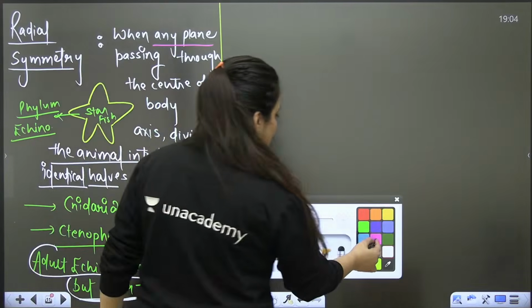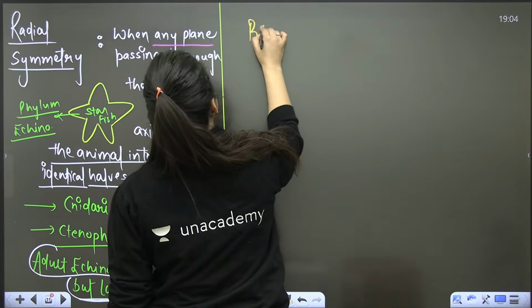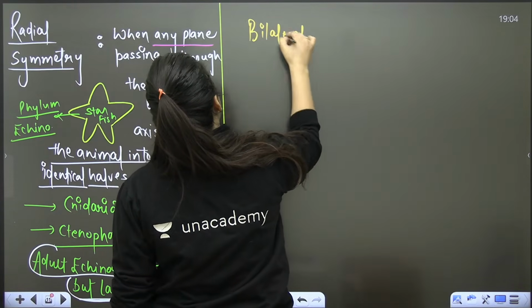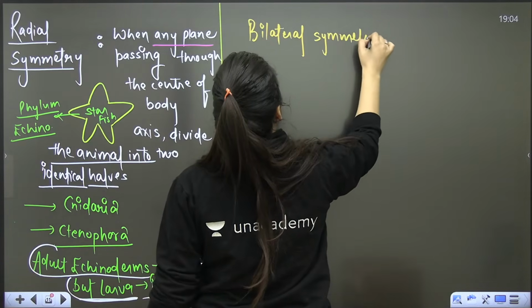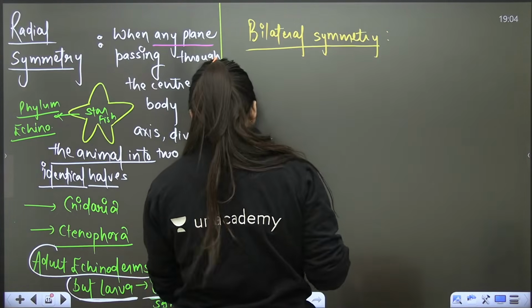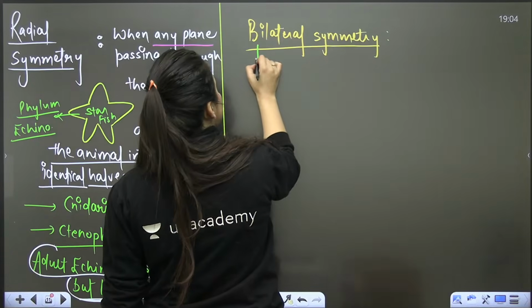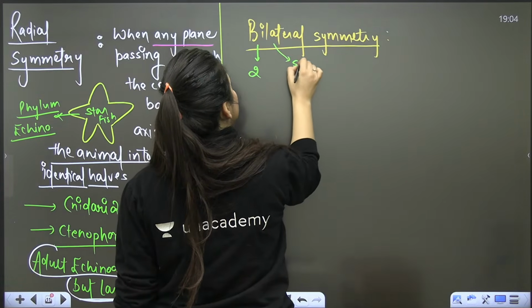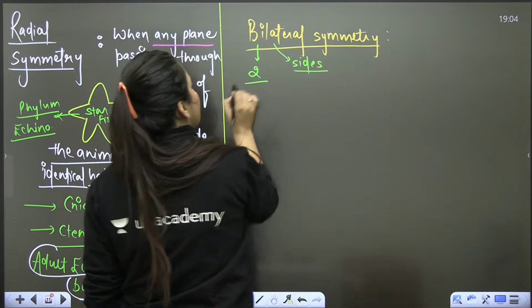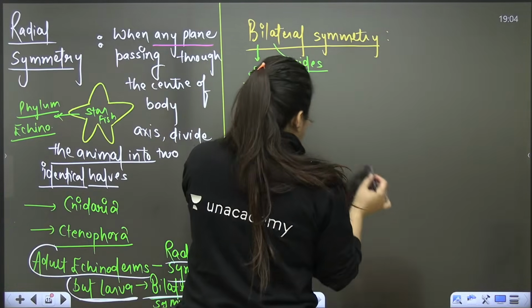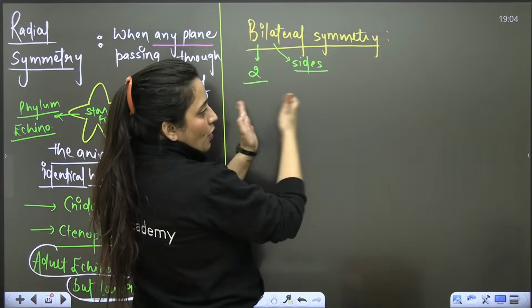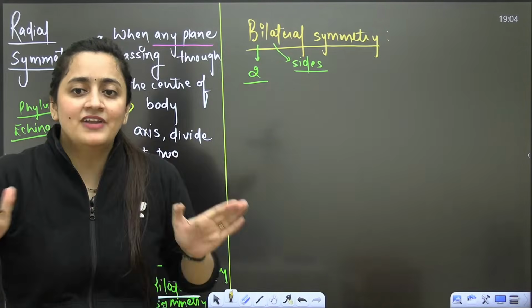So next is bilateral symmetry. See, bi means two. Lateral means sides. Two sides. So when we can divide the body into two identical left and right halves.